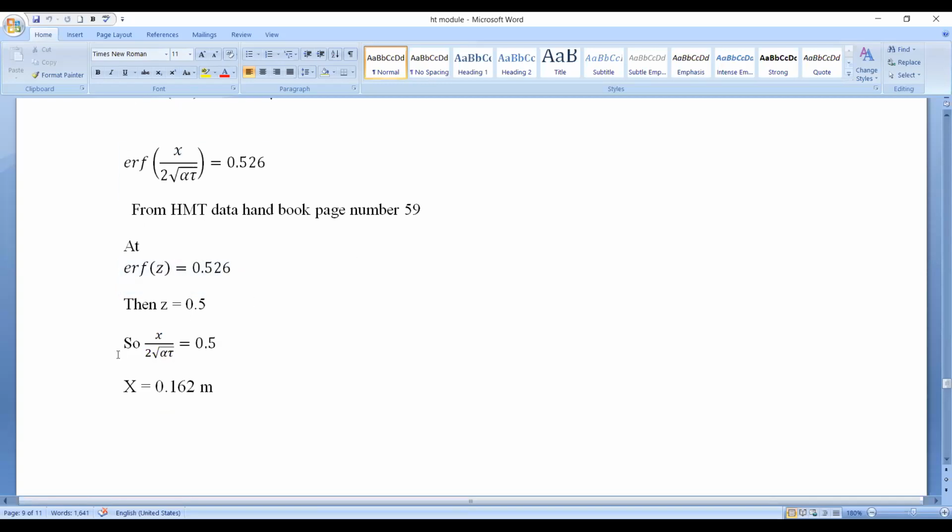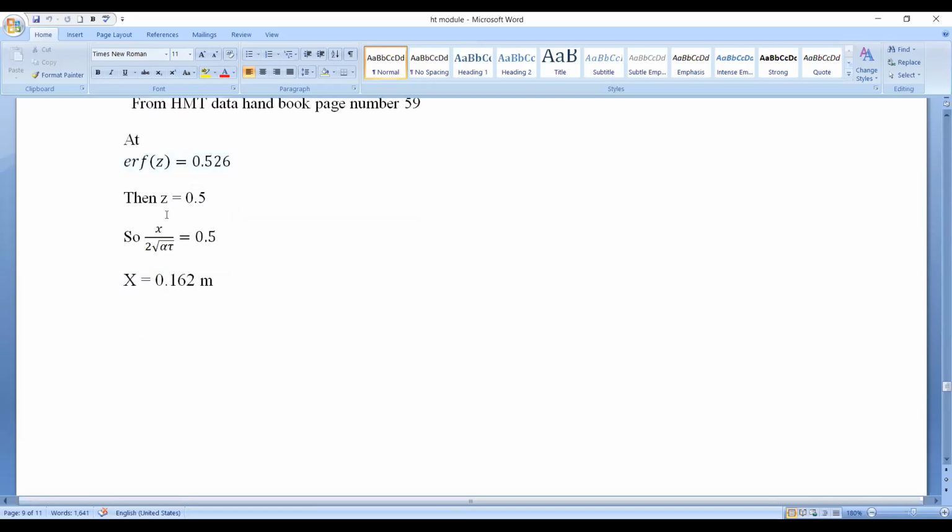Now what have we considered z as? z is nothing but x divided by 2 root alpha tau. Just substitute all the values. You know alpha, you know tau. Simplify this and get the value of x equals 0.162 meters.